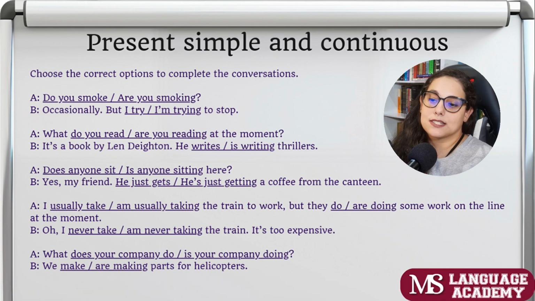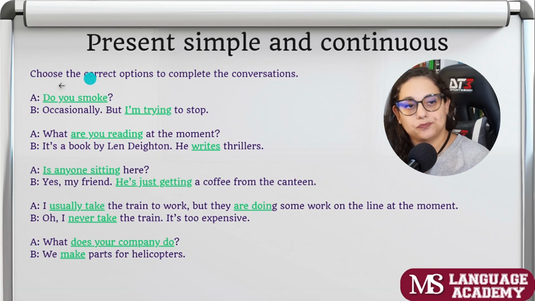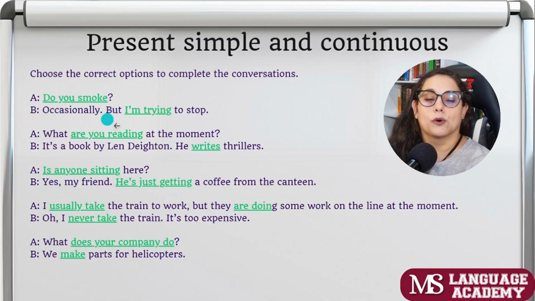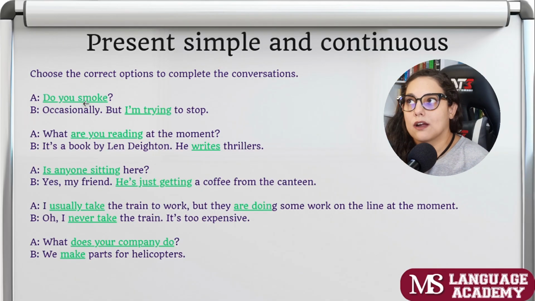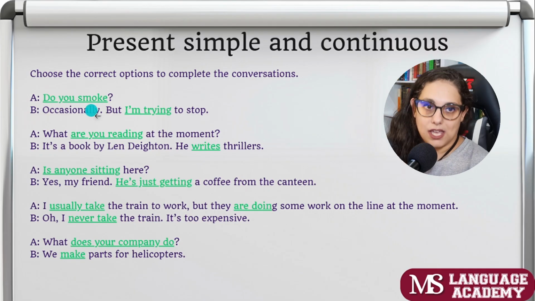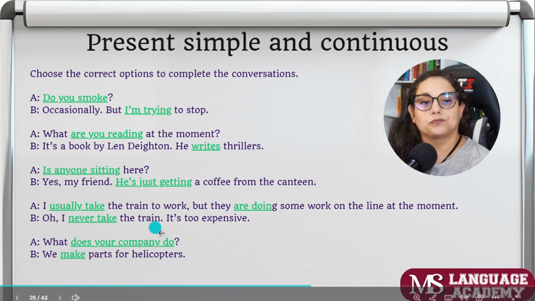That's our business. So did you see the pattern here? We use the present simple when we are talking about routine, when we are talking about habits, things that happen regularly, right? Occasionally, I usually take the train, right? What does your company do? Like, that's a fact.